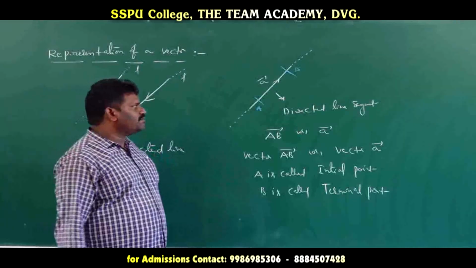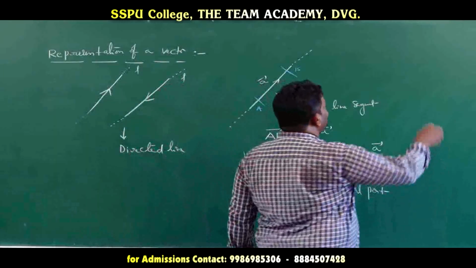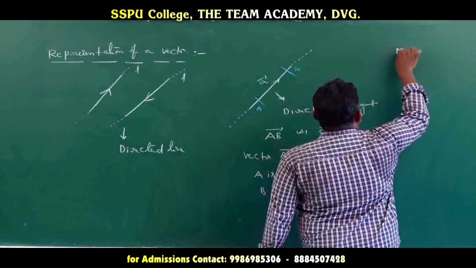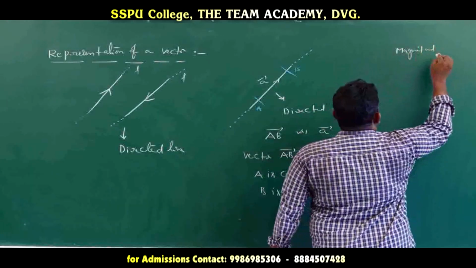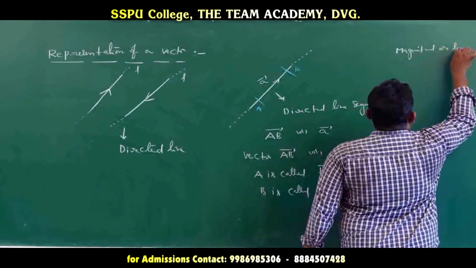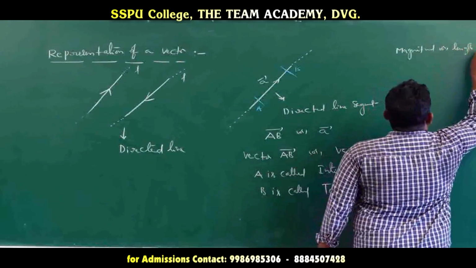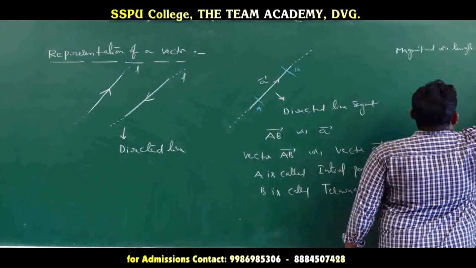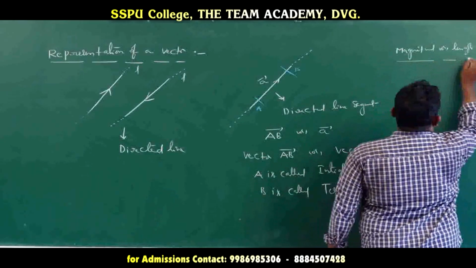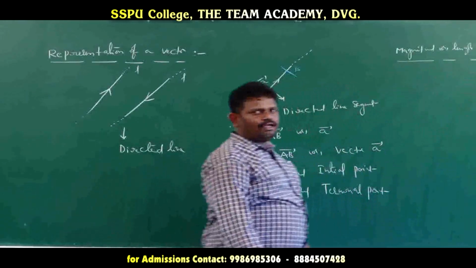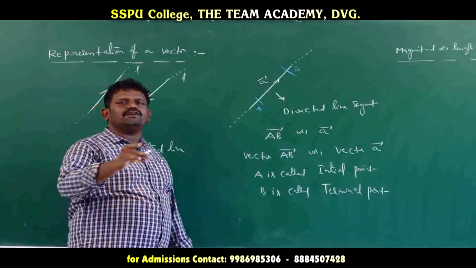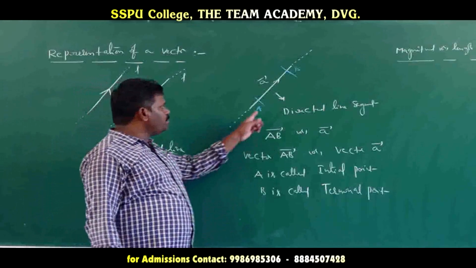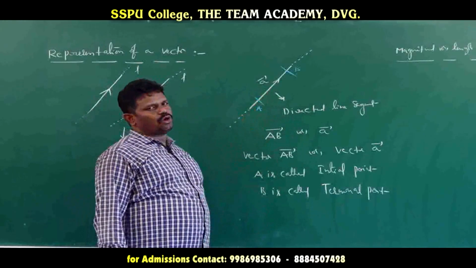Next definition: magnitude or length of a vector. What is the magnitude or length of a vector? Suppose AB is one directed line, and that is also called a vector.